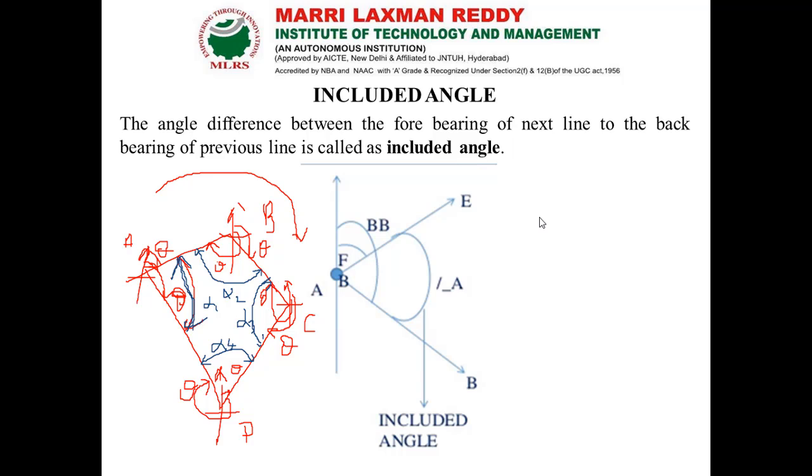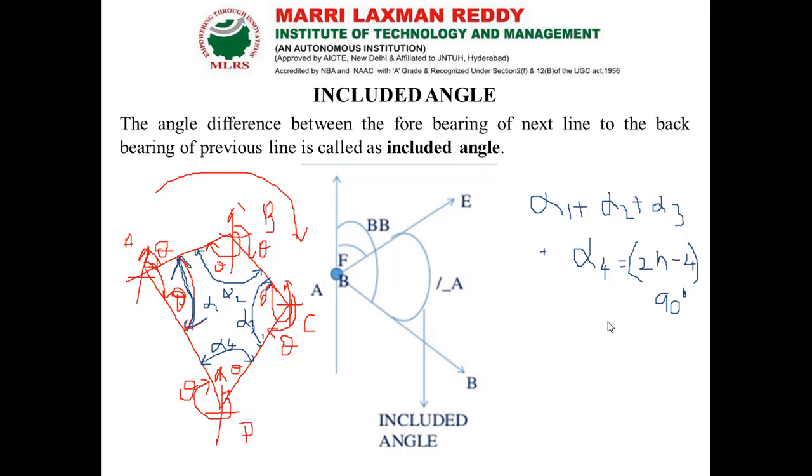Here the sum of all included angles, which means alpha 1 plus alpha 2 plus alpha 3 plus alpha 4, will be equal to 2n minus 4 into 90 degrees. Then only our entire work is correct.